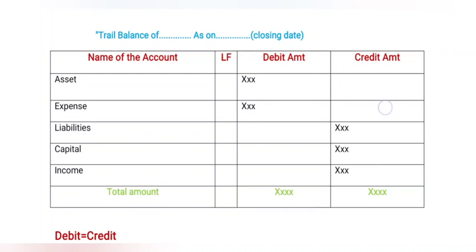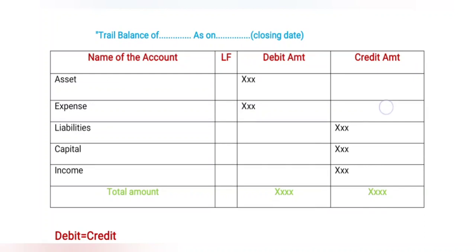Now, a trial balance can be prepared with three methods: one is the total method, second is the balance method, third is the combined method. Most people follow the balance method. The balance method means the debit side amount of assets and expenses is equal to the credit side of liabilities, capital and income. If the debit side sum is equal, the credit side is also the same.